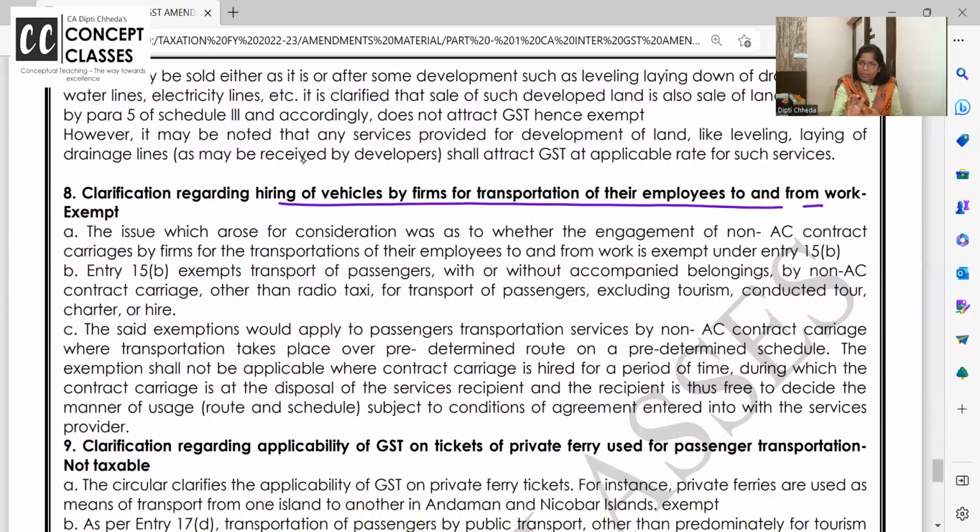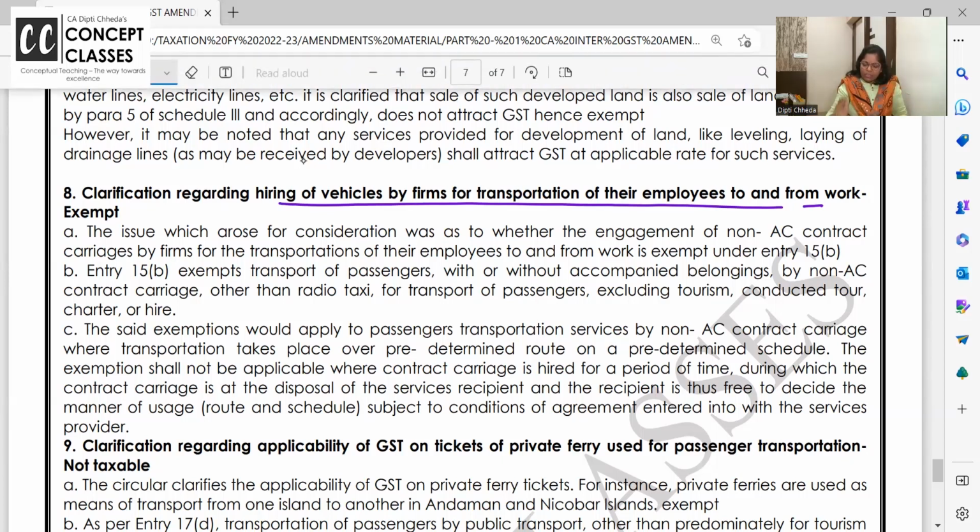I again want to repeat. Office is hiring 10 AC cabs from Ola, Uber for transport of their employees to and fro. Very well taxable. Radio cabs and all are taxable. But if the companies or firms have hired non-AC vehicle, so non-AC vehicles are otherwise also exempt for transport. हम routine जो bus service है उस पे कहाँ GST लगाते हैं, so this is exempt.